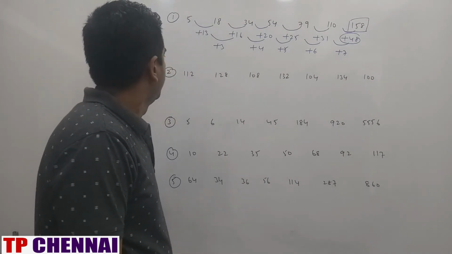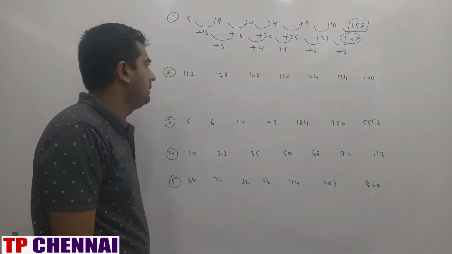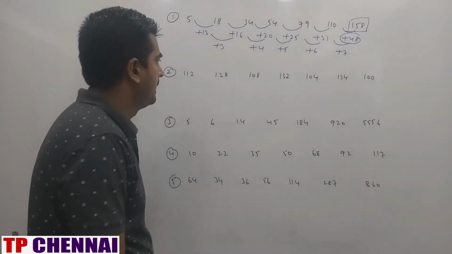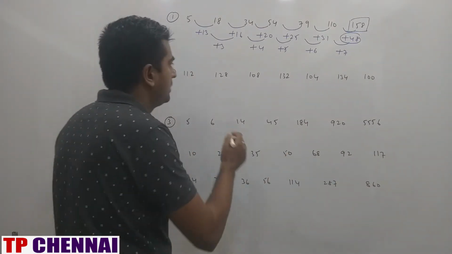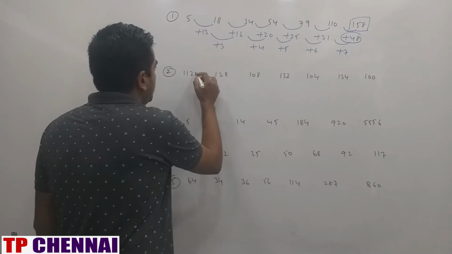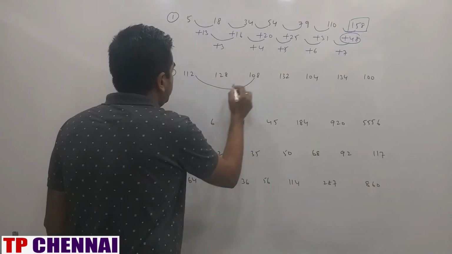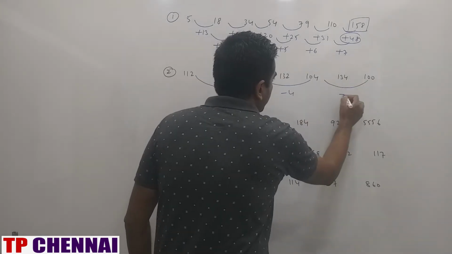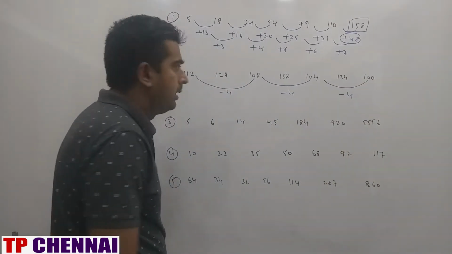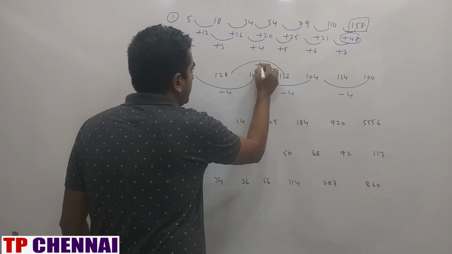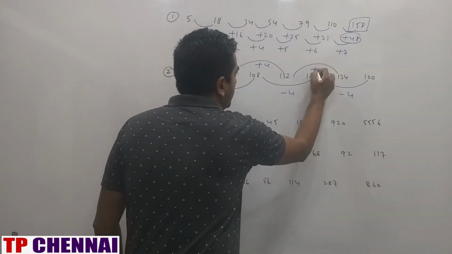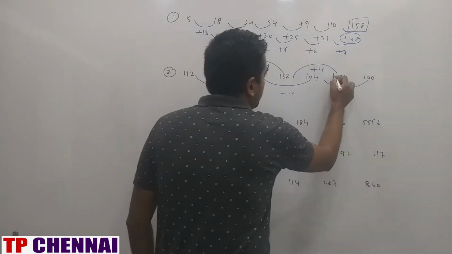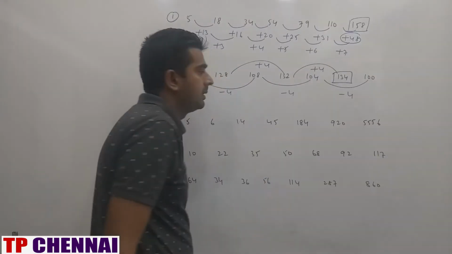Next one, 112, 128, 108, 132, 104, 134, 100. This follows alternate series logic here, right? Because when you see from here, this is minus 4, here also minus 4, here also minus 4, so there is no problem. Again this is plus 4, this should also be plus 4. What is 132 plus 4? 136, not 134. This is my wrong number.